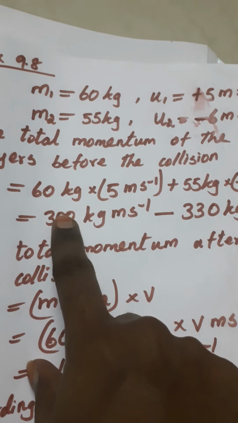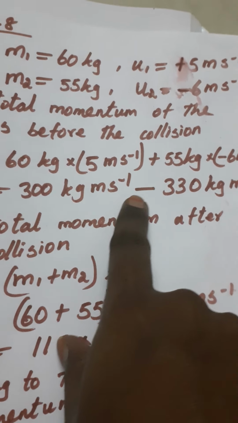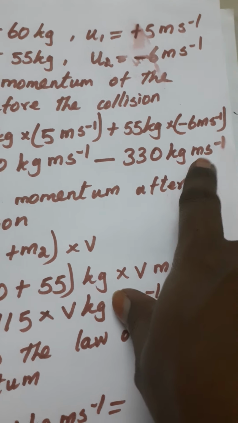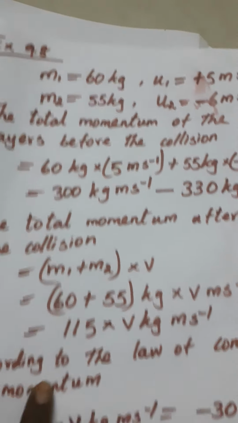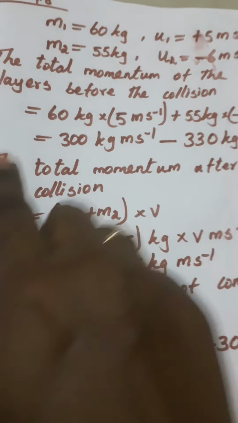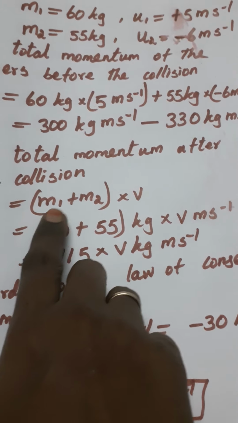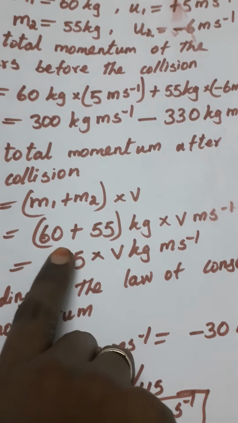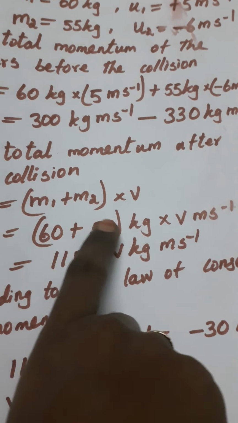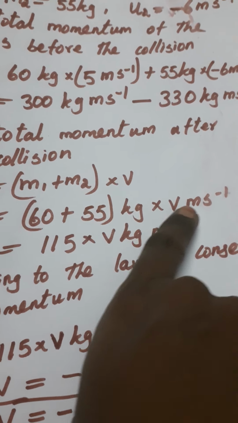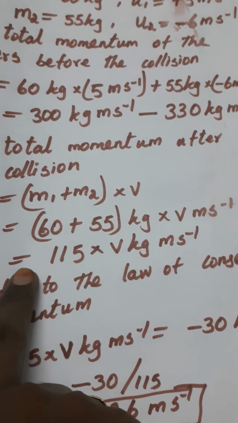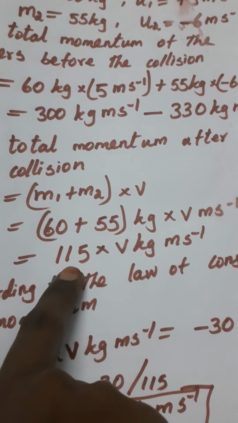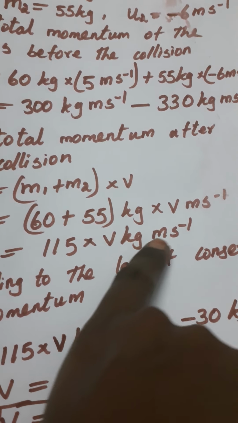On multiplying, we get 300 kilogram meter per second, and here the minus sign will come, minus 330 kilogram meter per second. This is the momentum before collision, and the total momentum after the collision is equal to m1 plus m2 into v, because we have to find the velocity. Now m1 is 60 and m2 is 55, so 60 plus 55 kg into v meter per second, because we don't know the value of v. On adding, we get 115 into v kilogram meter per second.